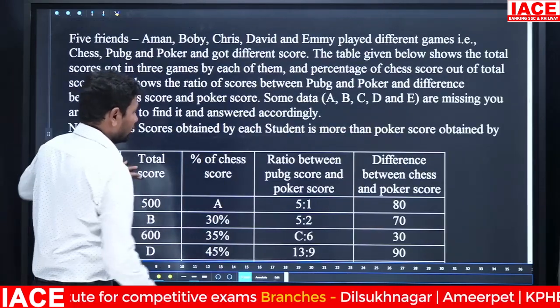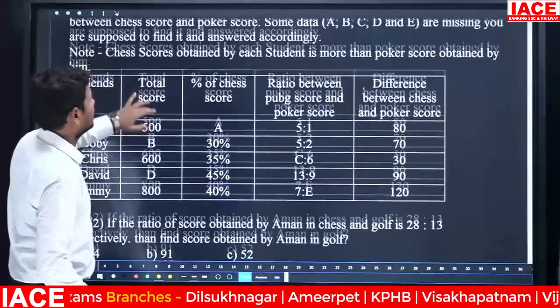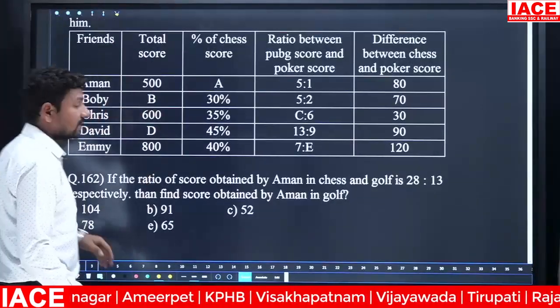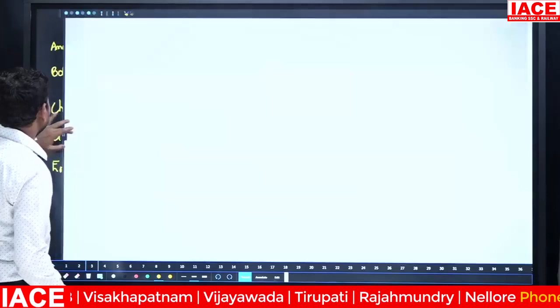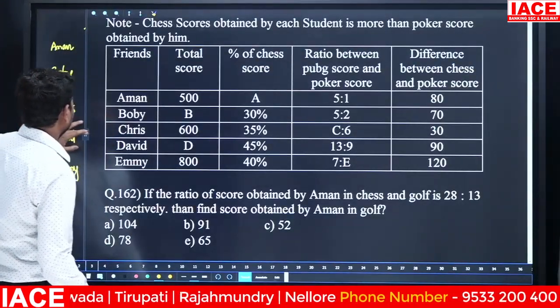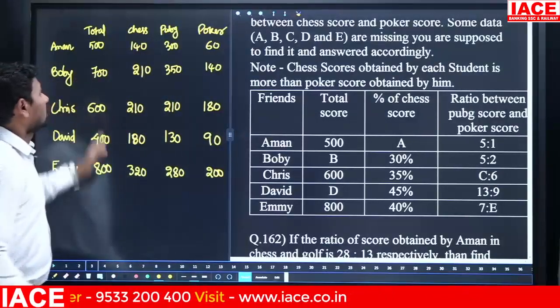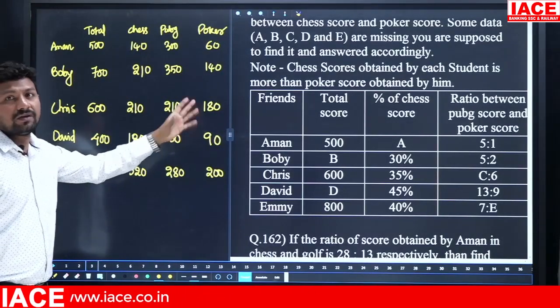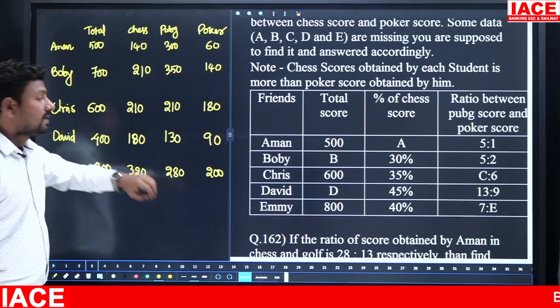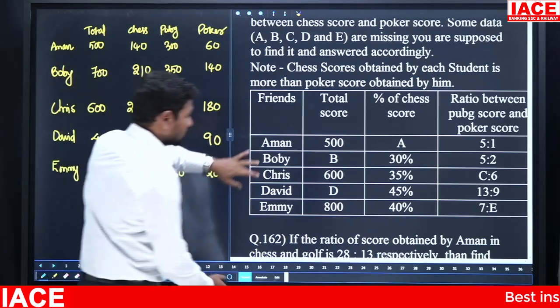Yes, we have the same table. The same table wherever we have a question like this. So, I already copied this data. We did so much calculation. After that, we got these values: total value, chess value, PUBG value, poker value individually after the total calculation. Then we can utilize this data to solve the questions.